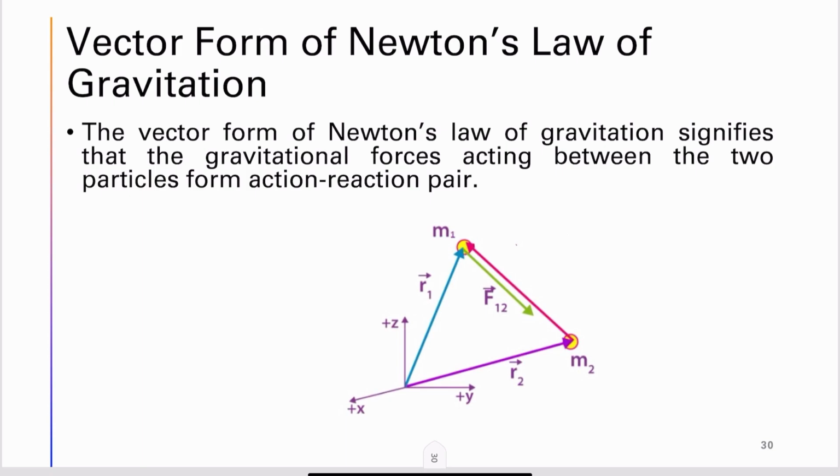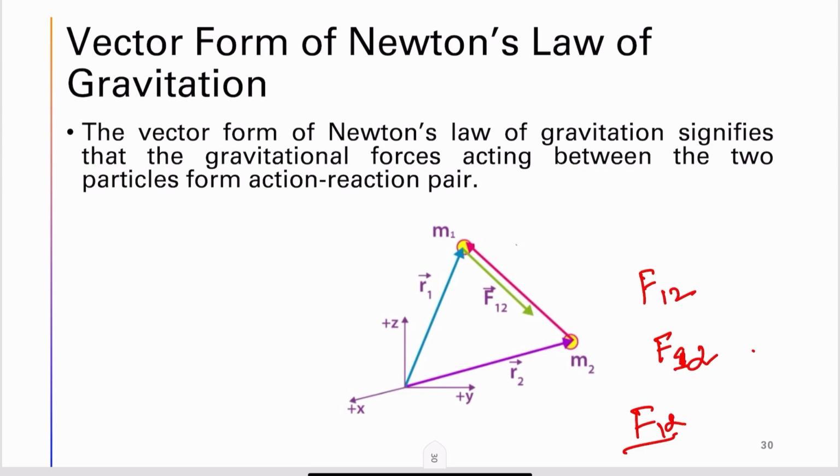So, the vector form of Newton's law of gravitation. Here we have two objects m1 and m2. Let us consider there is a force acting on object 1. If I write F12, it means the gravitational force acting on 1 due to object 2. The first subscript states on which the force is acting, and the second states because of which object it is acting. So this F12 will attract m1 towards m2, which means m2's gravitational force is attracting m1 towards it.